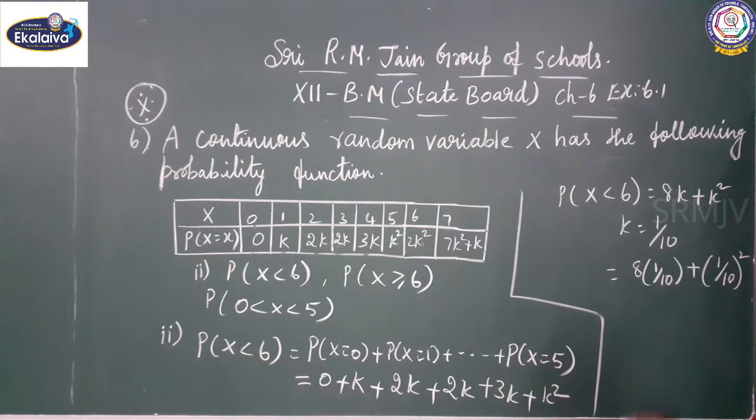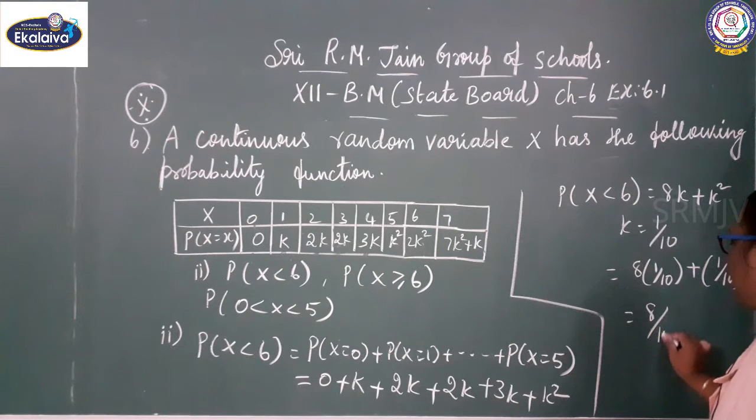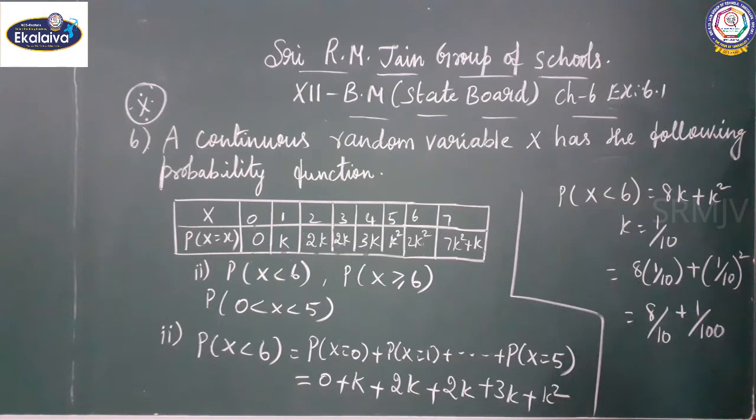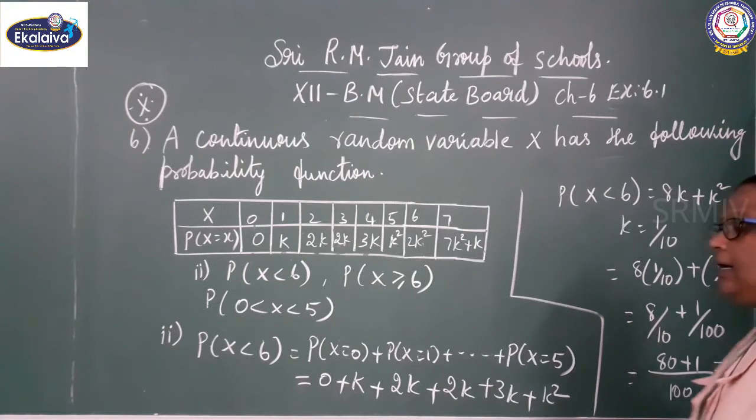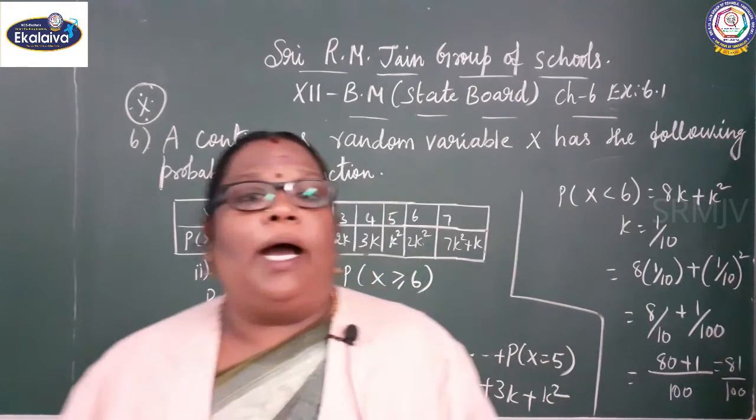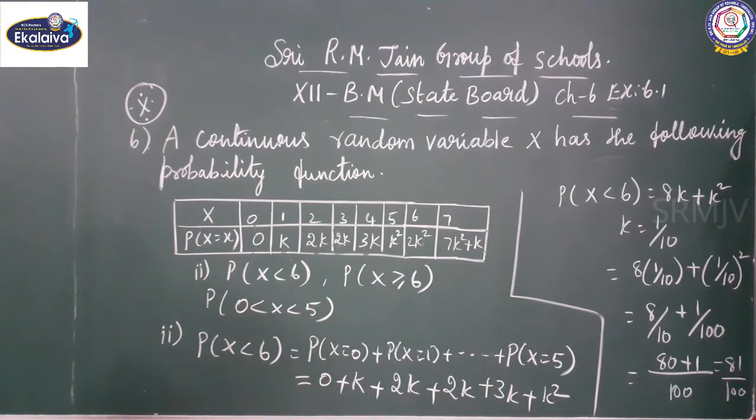So 8 by 10 plus 1 by 100. Take the LCM as 100, multiply by 10, 80 plus 1. So P of x less than 6 is 81 by 100.